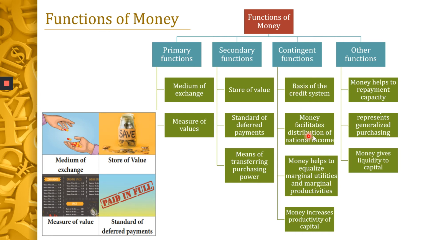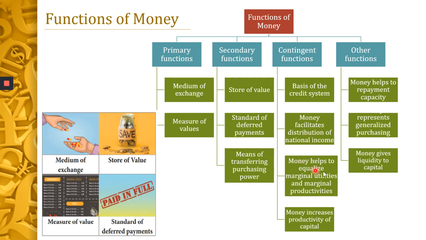Money facilitates distribution of national income. From the distribution side, money helps to calculate the national income. What do you mean by distribution side? You have the factors of production, namely land, labor, capital, and organization. The incomes which you distribute to these factors of production are called factor incomes. Land gets rent, labor gets wages, capital gets interest, and organization gets profit. So money facilitates the distribution of national income.